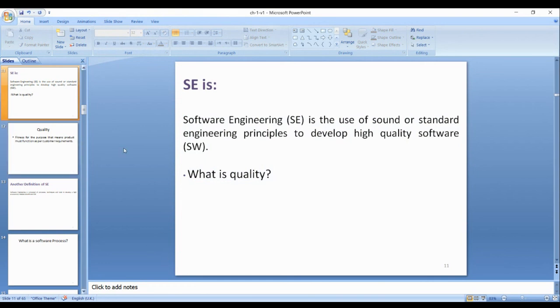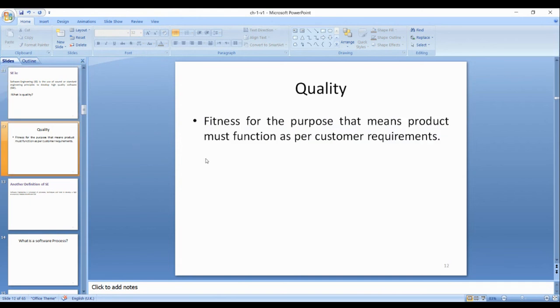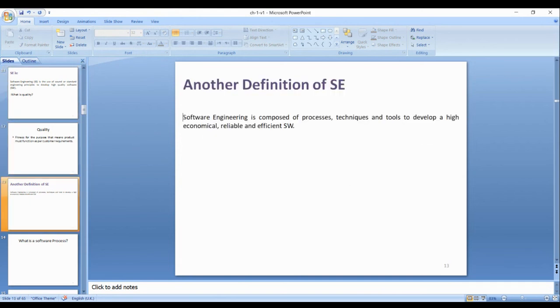Now I will go to my definition of software engineering.